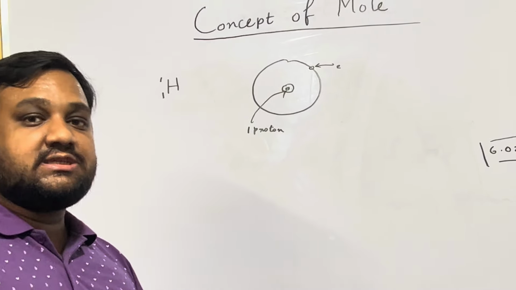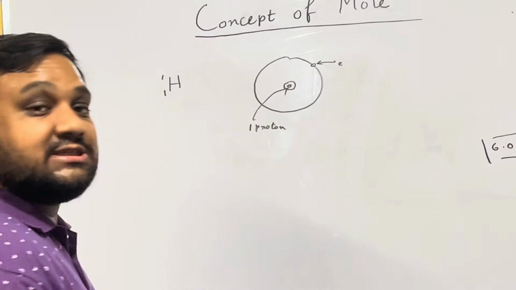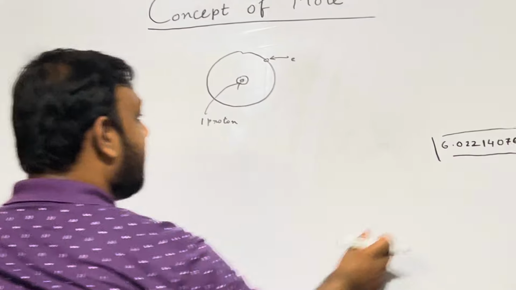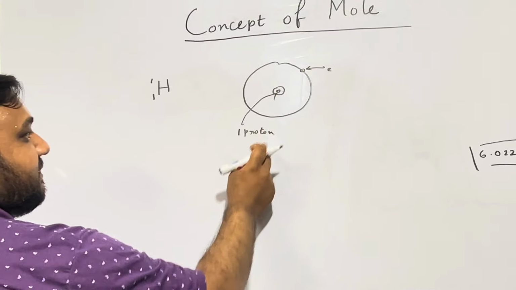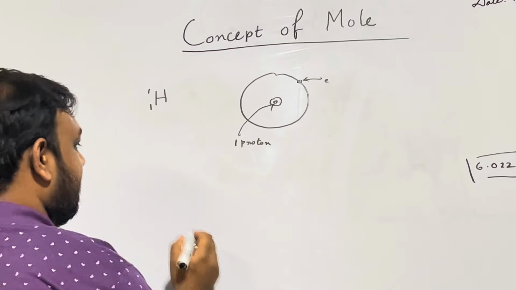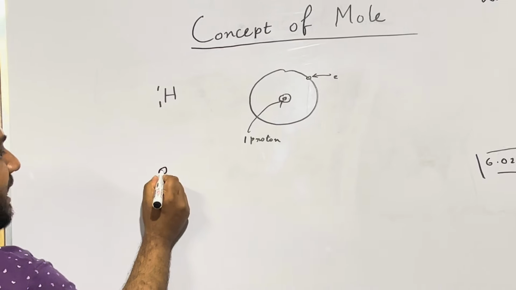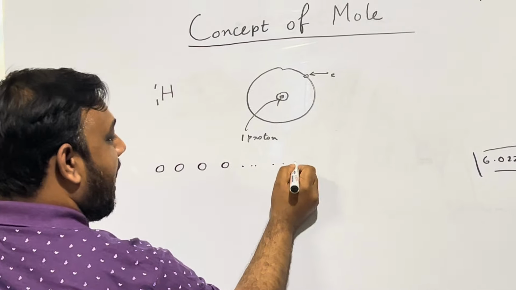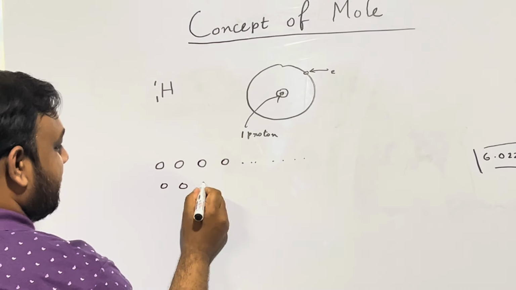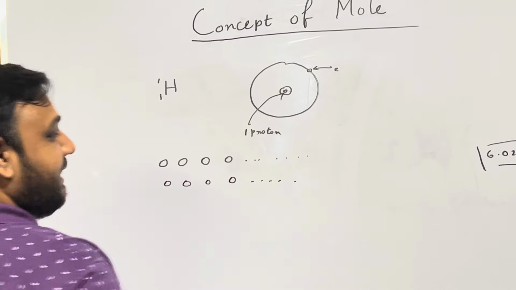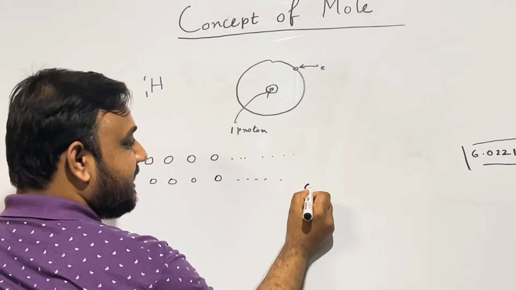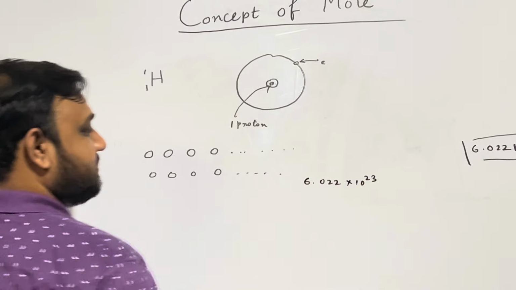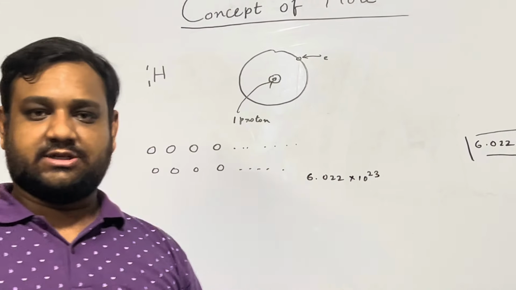That's why scientists came up with a clever trick. What is that? We talked about this Avogadro number, right? This is a very big number. So if we take a lot of hydrogen atoms, let's consider one hydrogen atom, two hydrogen atom, three hydrogen atom, four hydrogen atom, up to a lot of hydrogen atoms. How many hydrogen atoms are there? Let's take it up to 6.022 into 10 to the power 23 times. Means a lots of hydrogen atom.